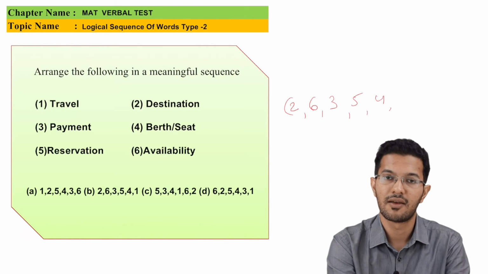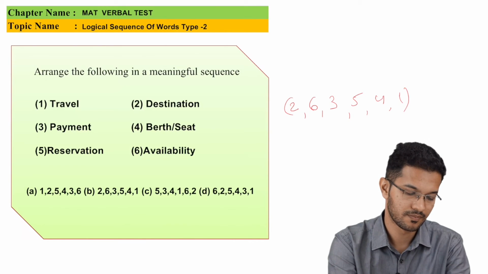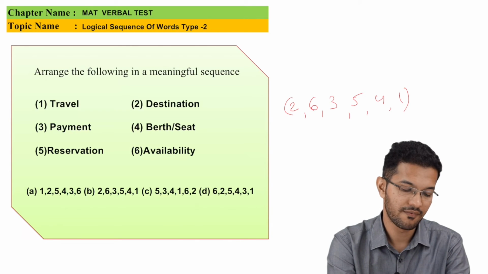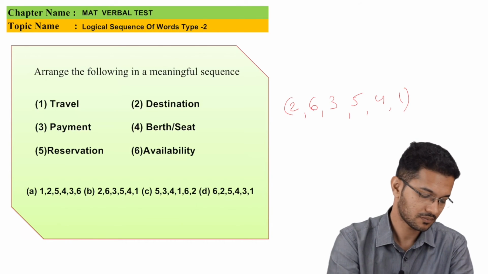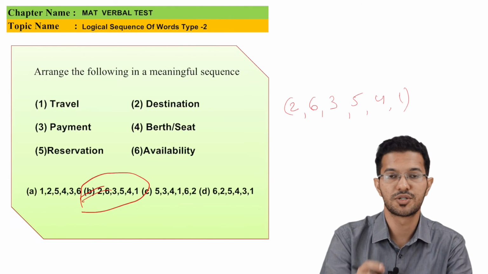And once every booking is done, we go for the traveling part. So the correct sequence would be 2, 6, 3, 5, 4, 1. And that is option B.